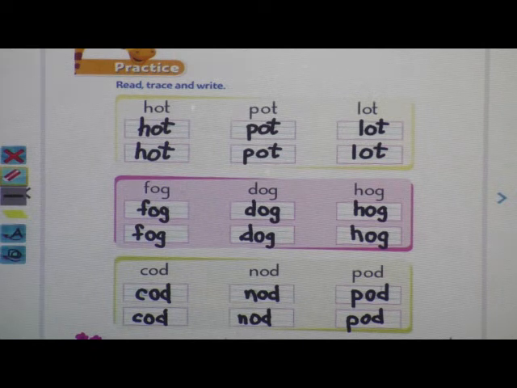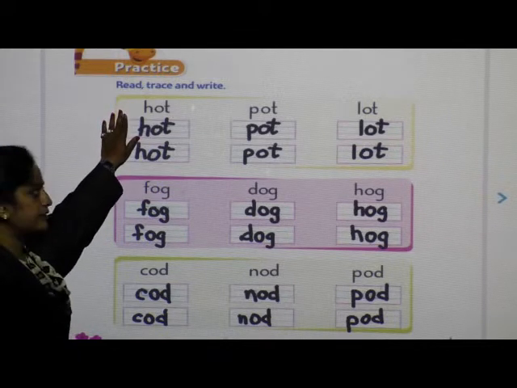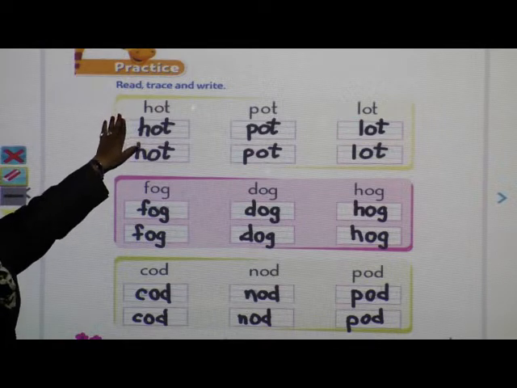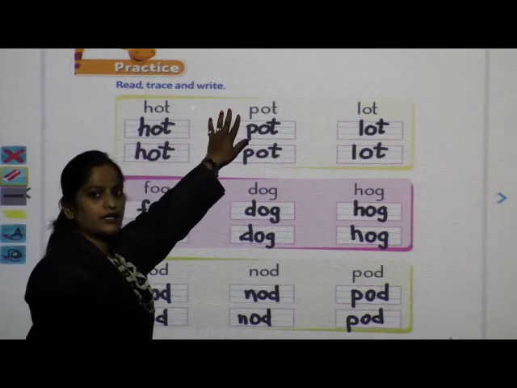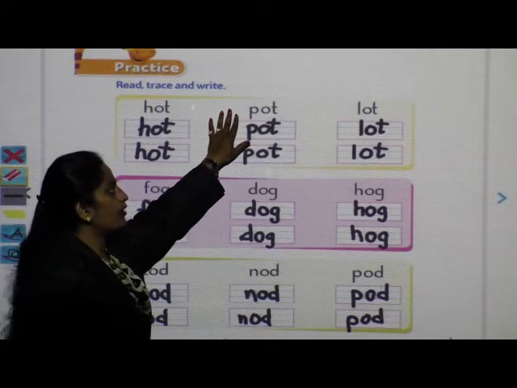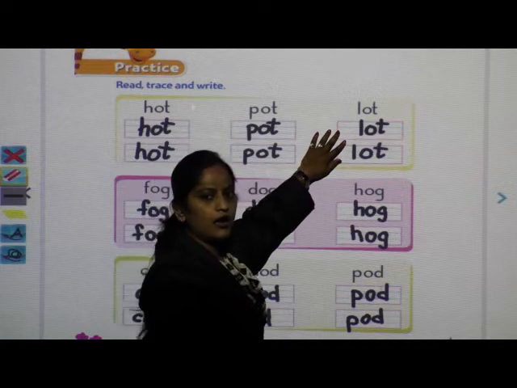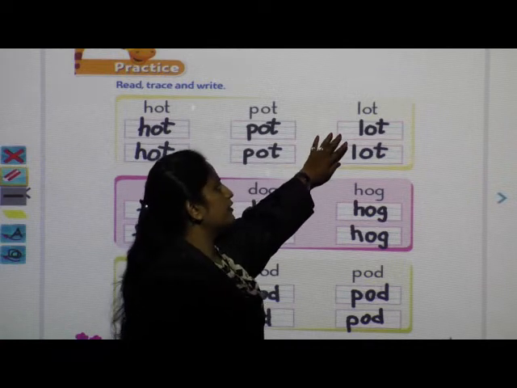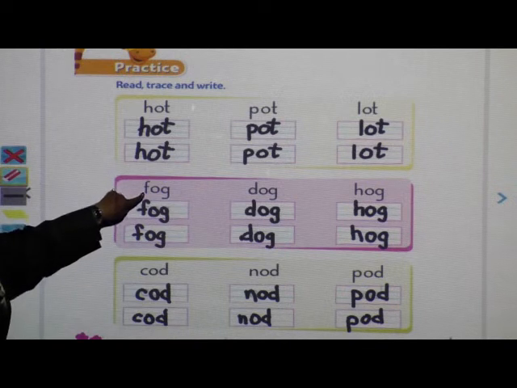Understood? Now once we will read all these words, okay? Come on, read with the teacher. Hot, hot. Pot, pot. Lot, lot. Fog, fog.